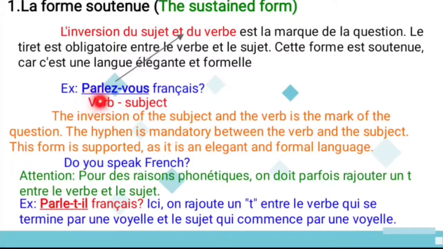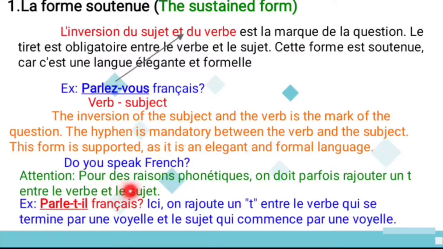See the example. Parlez-vous français? So parler is a verb and vous is a subject. For this only it is called inversion, the mark of the question. At the end of the question you have to put a question mark, and the hyphen is mandatory between the verb and the subject. So this hyphen is compulsory when you invert the subject and the verb. And this form is sustained as it is an elegant and formal language also. So it can be used for informal as well as formal conversation. And see, do you speak French? Parlez-vous français?